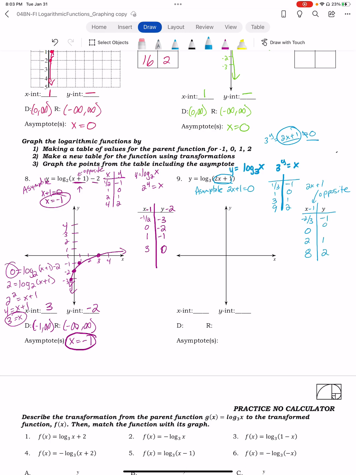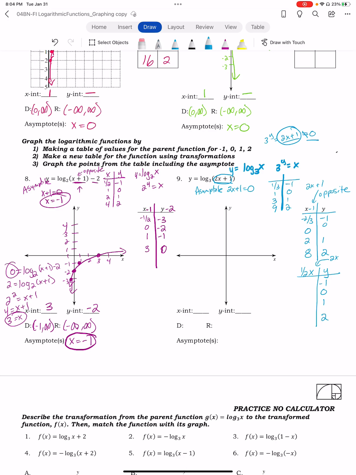-1, 0, 1, and 2. I'm going to do a second table because we also have that 2x. Instead of 2x, I'm actually going to take all of my x values and multiply by 1/2, because it is always the opposite and inside. It actually has to do with solving. So my y values again stay the same, -1, 0, 1, and 2.